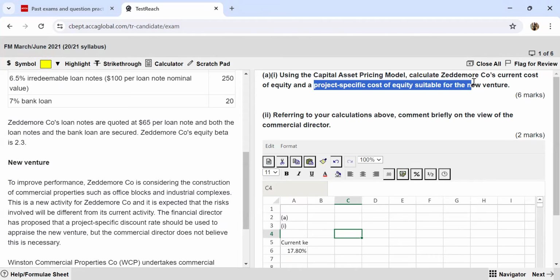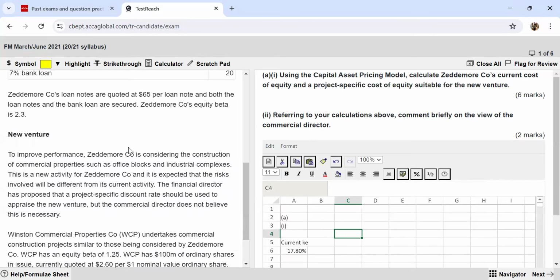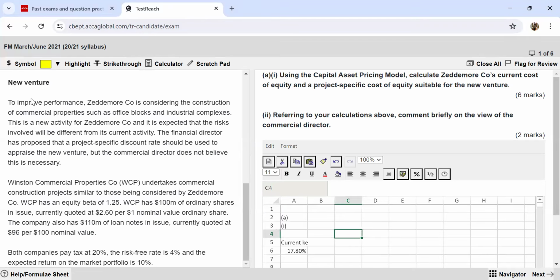Now I have to calculate the project specific cost of equity regarding the new venture. So let me read the information about the same. To improve performance, Zeddemore Company is considering the construction of commercial properties such as office blocks and industrial complexes. This is a new activity for this company and it is expected that the risks involved will be different from its current activity. The financial director has proposed that a project-specific discount rate should be used to appraise the new venture, but the commercial director does not believe that this is necessary. So they have two conflicting views over here.